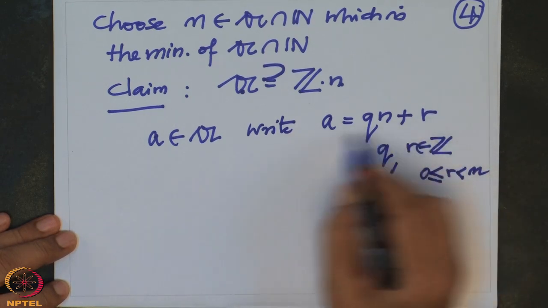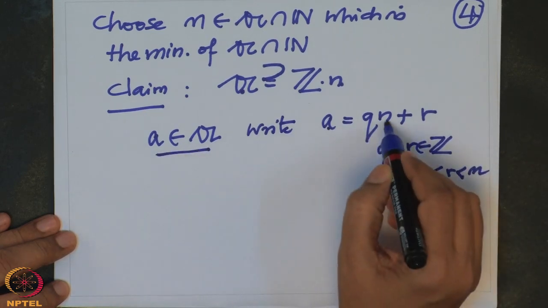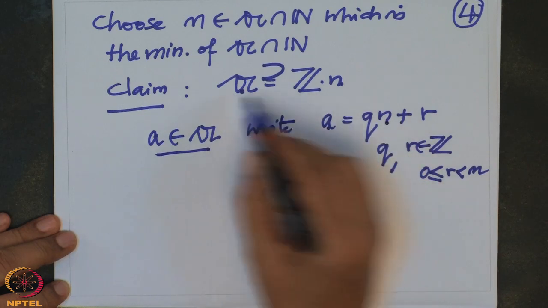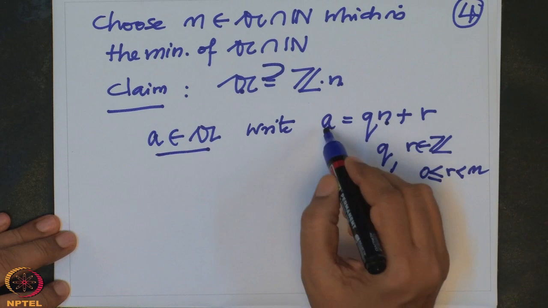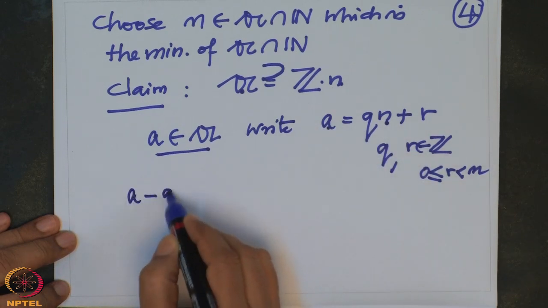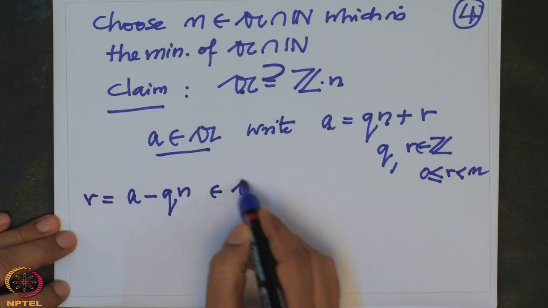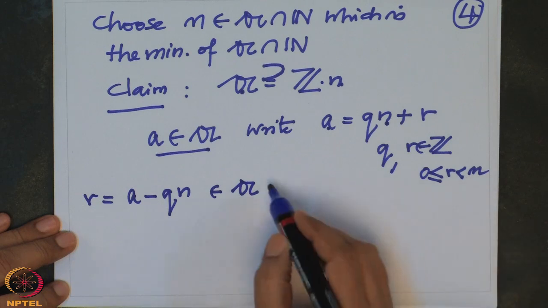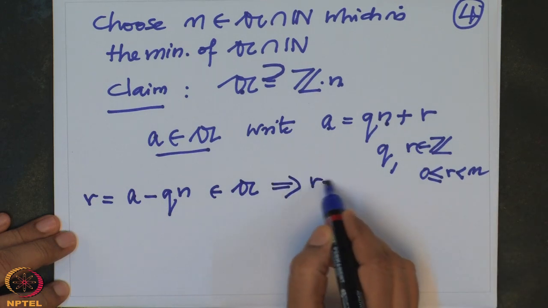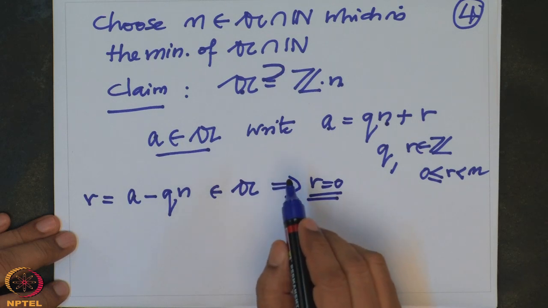Now look here, this equation says that this a is in A, and this q times n is a Z multiple of n, therefore it is in the ideal A. So when I shift it to this side, a minus qn is r, but this is in the ideal A because of the definition of the ideal, and therefore r has to be 0. If r is not 0, that will contradict the minimality of n.